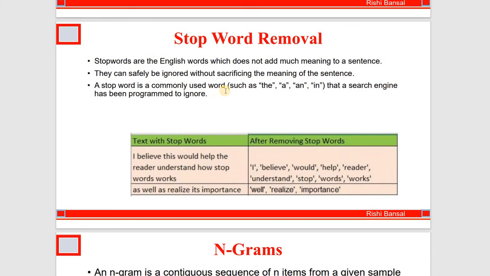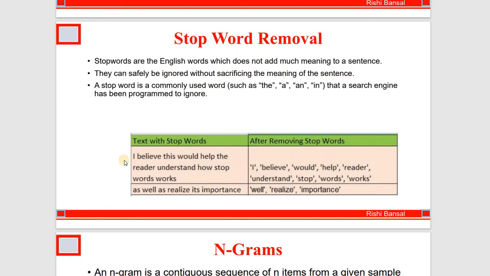And see, here we have an example. A stop word is a commonly used word such as the, a, and, in that a search engine has been programmed to ignore. Here we have text with stop words, and here after removing we get, the sentence is: I believe this would help the reader understand how stop words works.